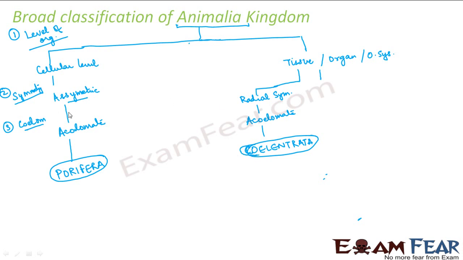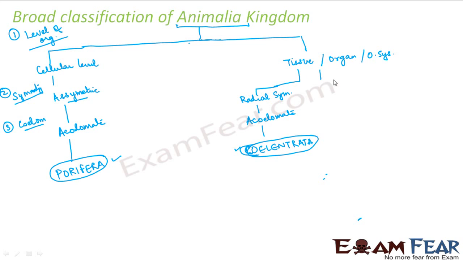So if you compare the first phylum porifera with the next phylum coelentrata, what do you see? It has cellular level, it has tissue level. It is asymmetric, it has radial symmetry. This is acoelomate, this is also acoelomate. So there were some improvements in coelentrata. Okay, then let's go to the next one.